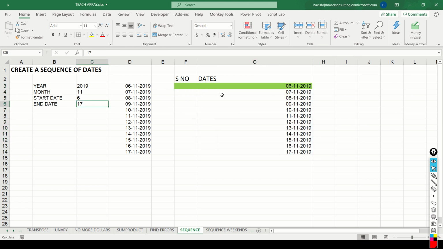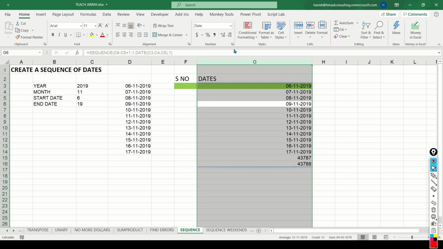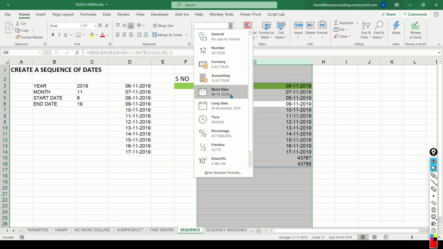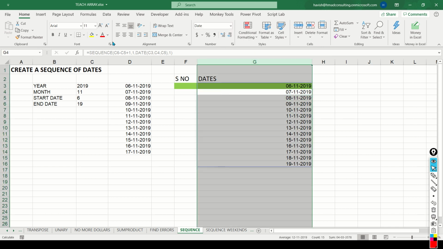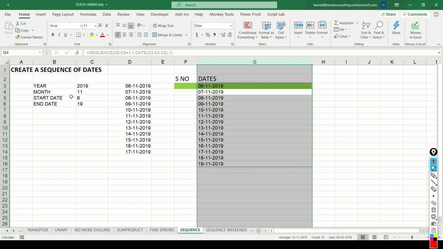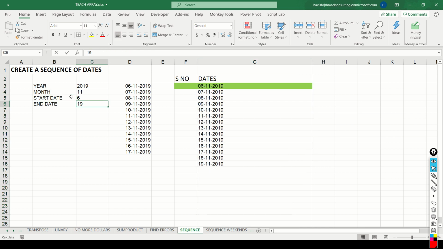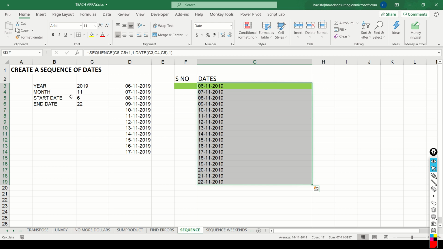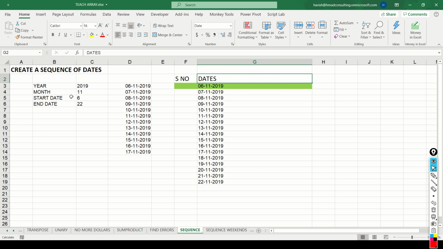But would it change if I change the end date to 90? Absolutely. Please allow me to change the date format, so that you can see this and understand this properly. So very smartly, if you notice, when I change this to 22nd, it automatically tells me a range of dates from the 6th all the way up till the 22nd. Very cool, right?